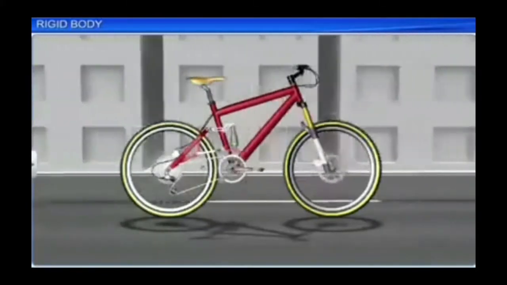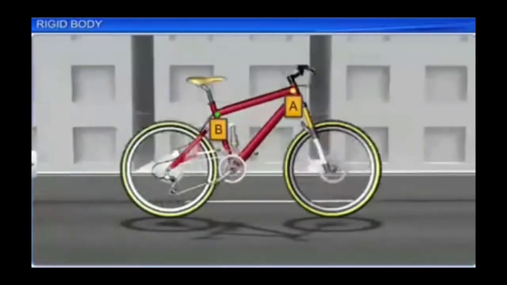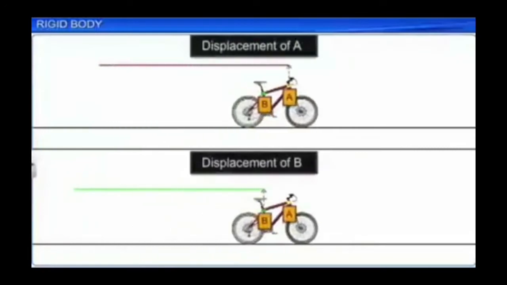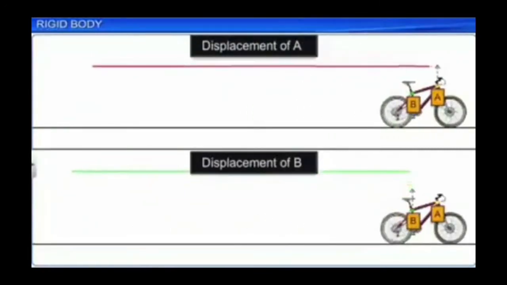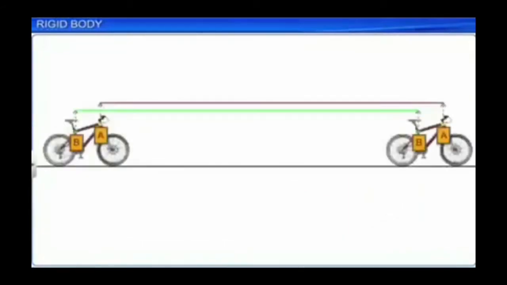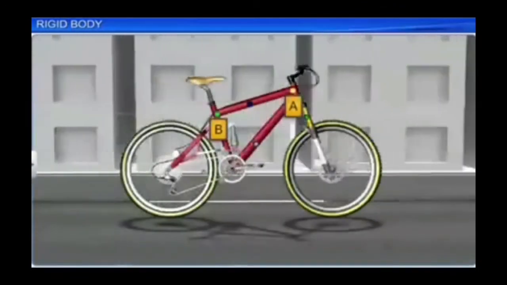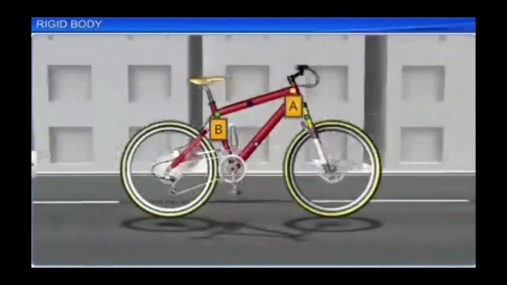Now consider a cycle in motion. Consider two particles on the frame of the cycle, that is A and B. When we consider displacement of the two particles in a fixed interval of time, we can see that both the displacements are same. That means both the particles A and B have the same velocity. This is true for all the particles on the frame of the cycle and for all the particles in the case of a rigid body.